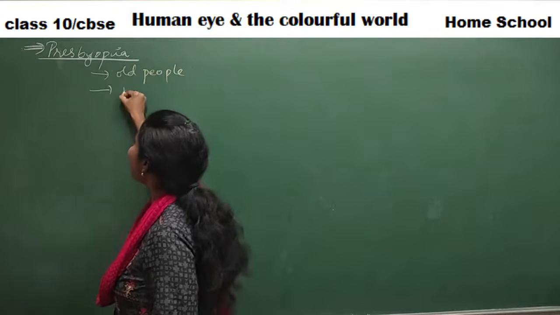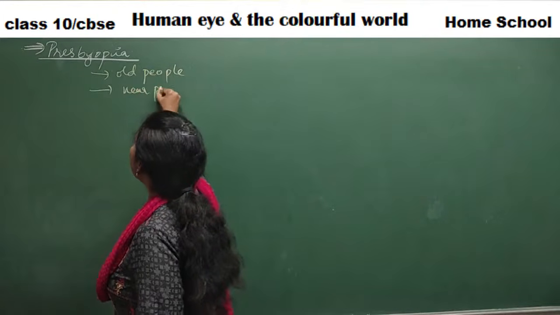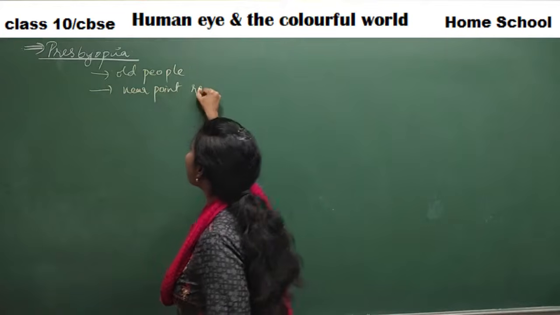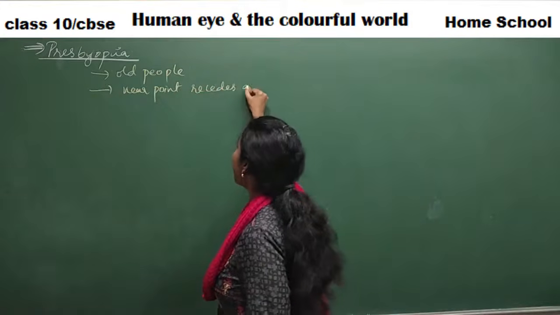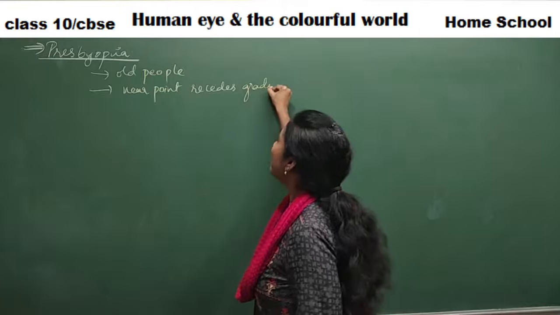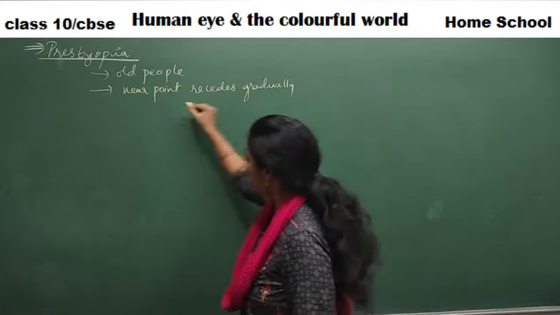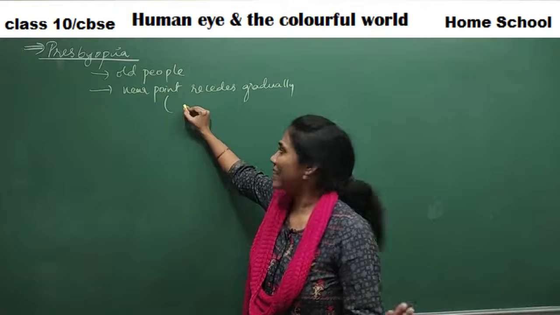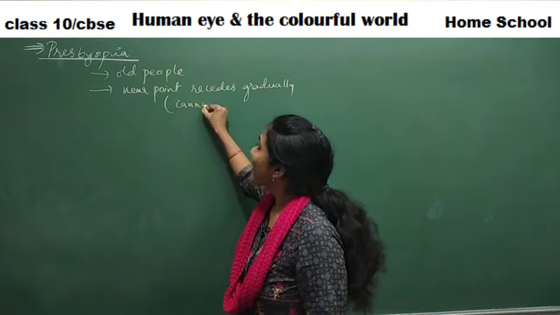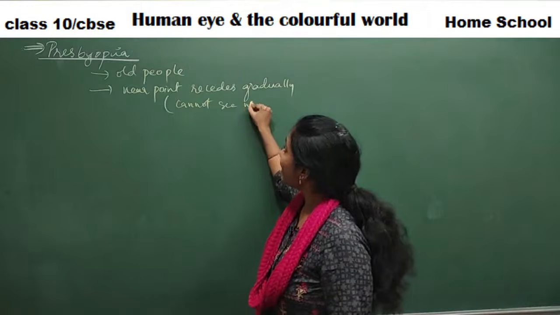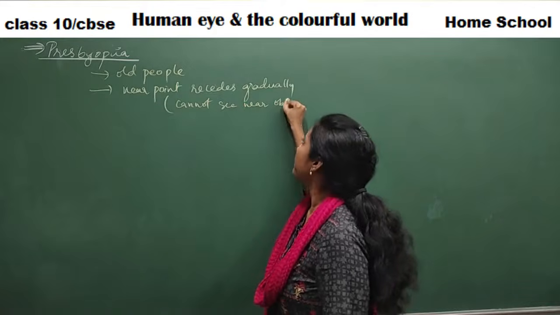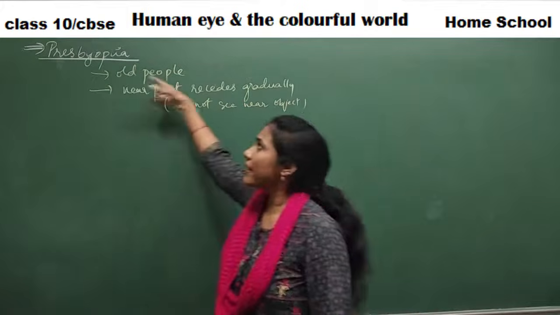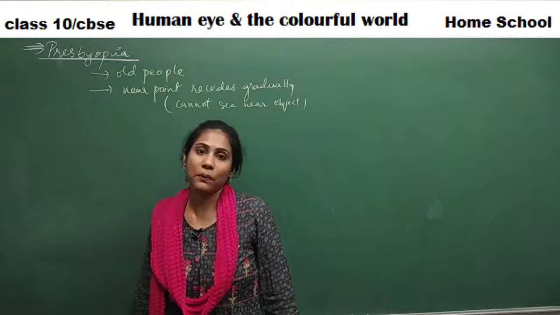What happens is their near point recedes gradually. What do you mean by receding gradually? That means they cannot see nearby objects clearly. Yes, in older people you can see this particular vision problem, right?